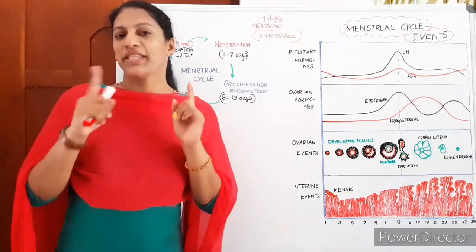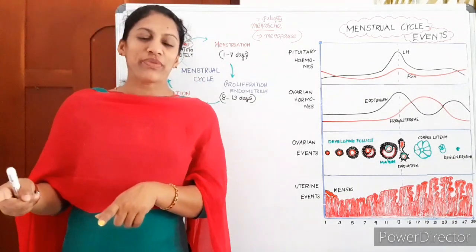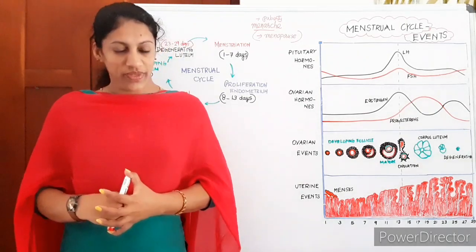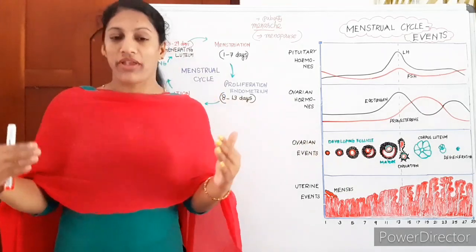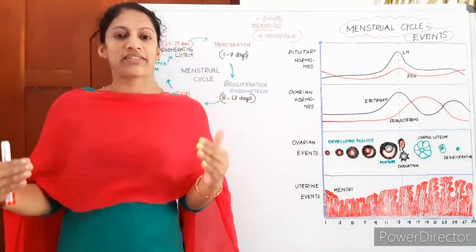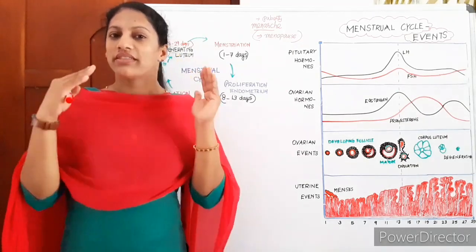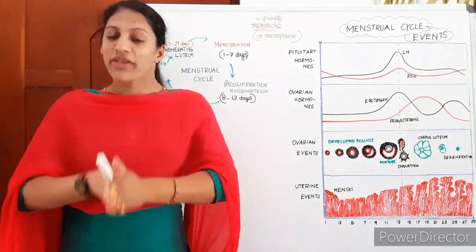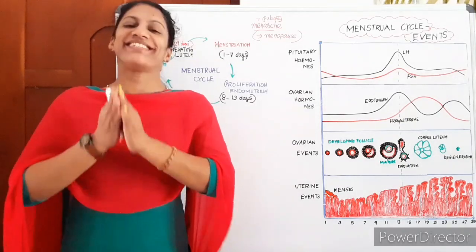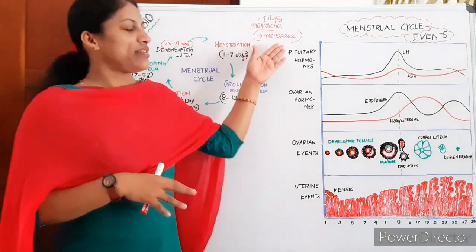So keep in mind, the beginning of menstruation is called menarche and the ending of menstruation is called menopause. And a human female, or any other primate female, is reproductively active or fertile during this period. That means from menarche to menopause, the female is fertile.